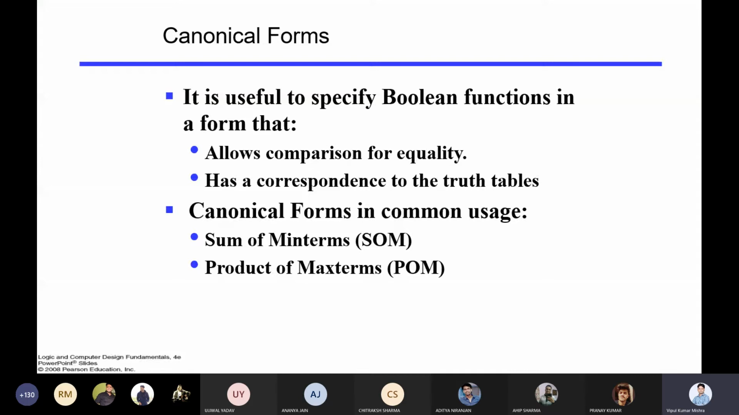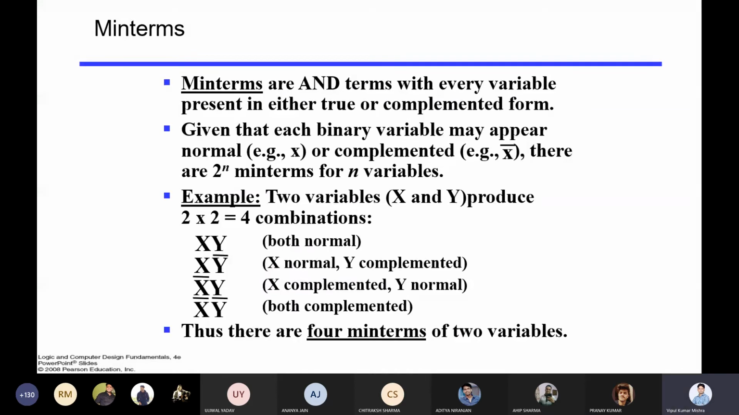Now let's look into the canonical form. We have seen a few representations of the expression. There are two more representations of the expression. One is sum of minterms and another is product of maxterms. Let's understand what is SOM, sum of minterms, and POM, product of maxterms. A minterm is represented by small m, and a maxterm is represented by capital M.